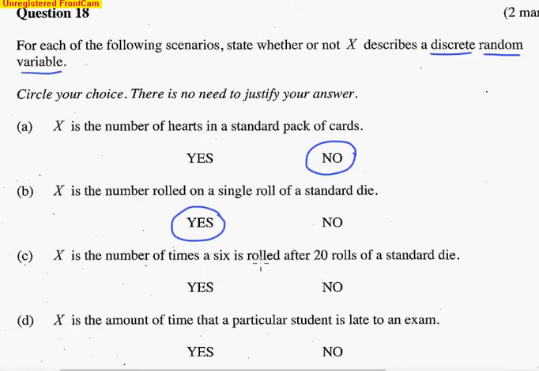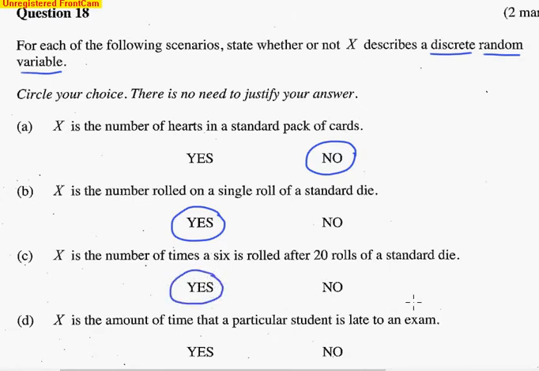C is the number of times a 6 is rolled after 20 rolls of a standard dice. Okay, well, it is discrete because you can get that 6 either 0 times, 1, 2, 3, all the way up to 20 times if you do it 20 times, so it's definitely discrete. Random, yep, that's a random activity, and it is variable, so I think that one's a yes as well.